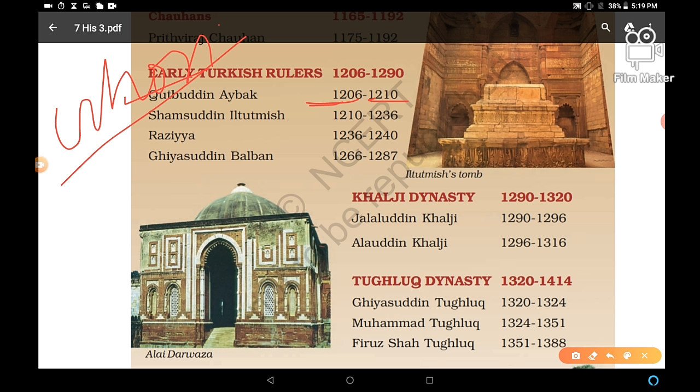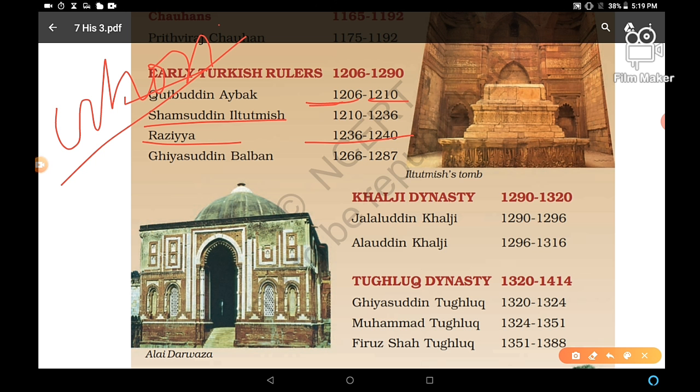Right? He was the founder of the Slave dynasty. Shamsuddin Iltutmish was most famous, considered to be the greatest slave king and the real consolidator of the Turkish conquest in India. After that, Razia Sultan, 1236 to 1240.